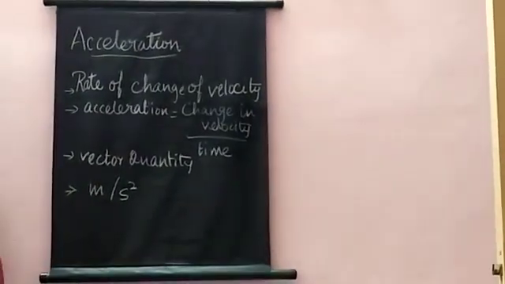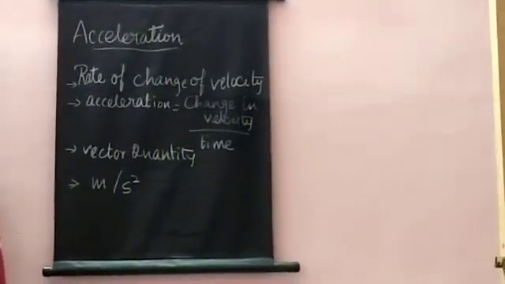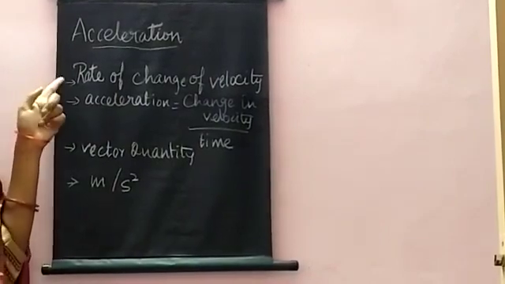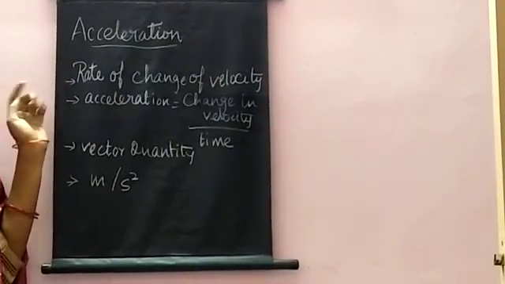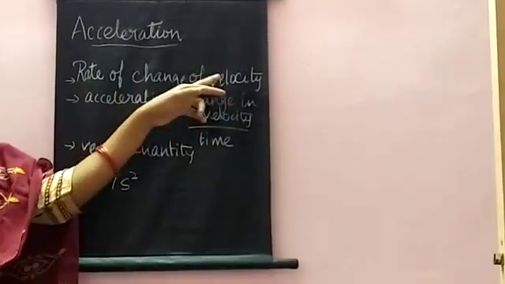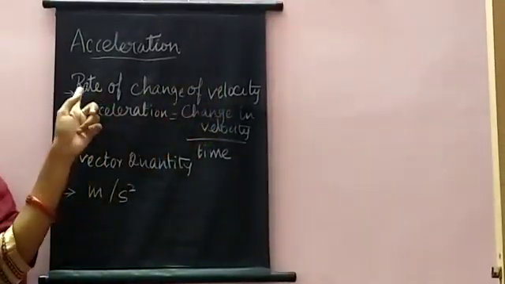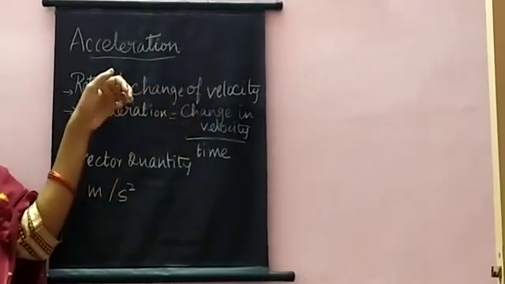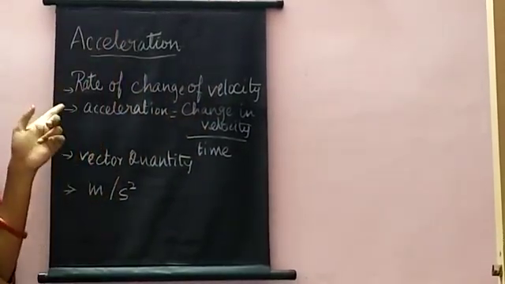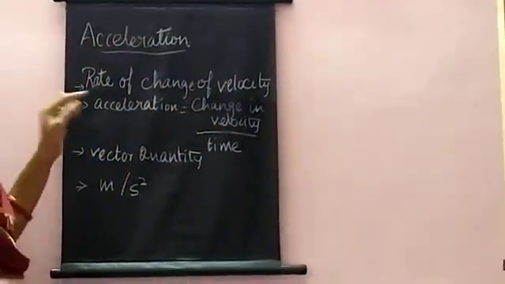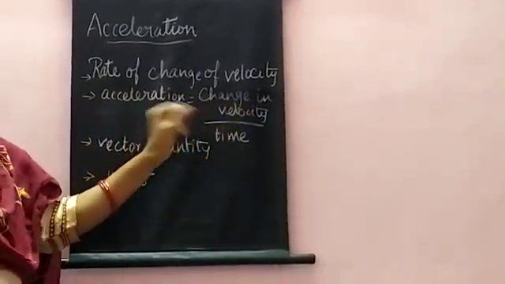We are going to see the topic of acceleration. Acceleration is nothing but the rate of change of velocity. We know what velocity is: velocity is nothing but the rate of change of displacement. So the rate of change of velocity is known as acceleration. Acceleration is mathematically derived as change in velocity per time.